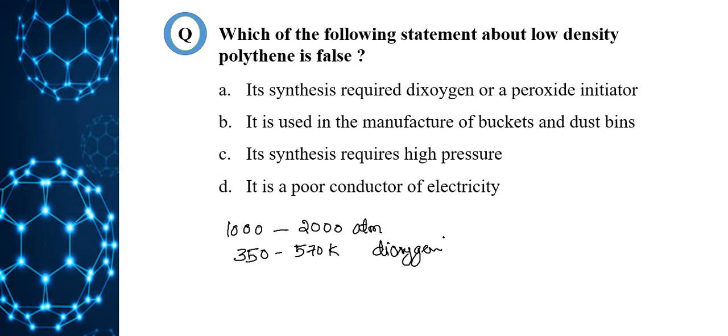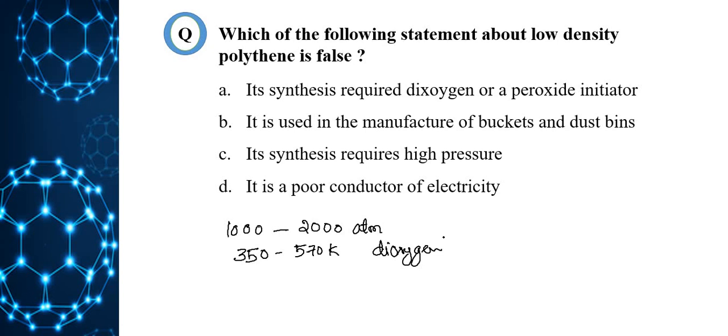We'll see about high density polythene, how it is prepared. High density polythene is prepared by addition polymerization of ethene in the presence of a hydrocarbon solvent and triethyl aluminium and titanium tetrachloride, which is called the Ziegler-Natta catalyst. Triethyl aluminium and titanium tetrachloride is called the Ziegler-Natta catalyst.